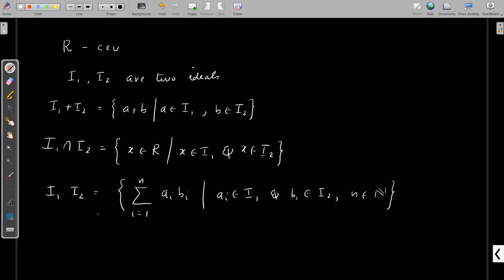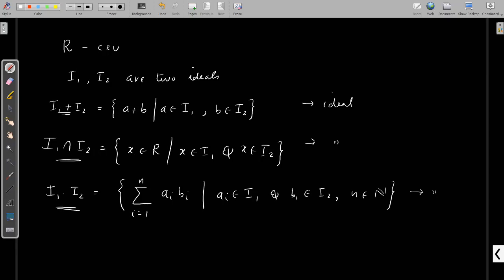So you can easily prove that this is an ideal again. I1 plus I2 is an ideal, I1 intersection I2 is an ideal, and I1 into I2 is an ideal. These are called sum of ideals, intersection of ideals, product of ideals.